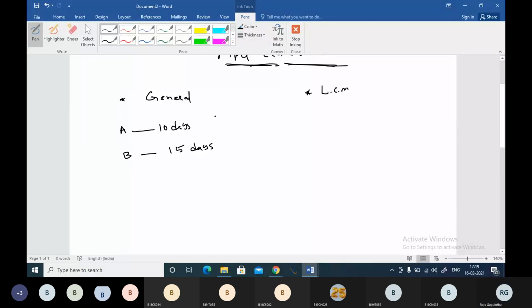Now, when A and B are employed together, to complete the same work, in how many days are they going to complete it? A alone completes in 10 days, B alone completes in 15 days, then A plus B are going to complete the work in how many days? That is the question. You can try it for 1 minute, because your thinking power should be improved.